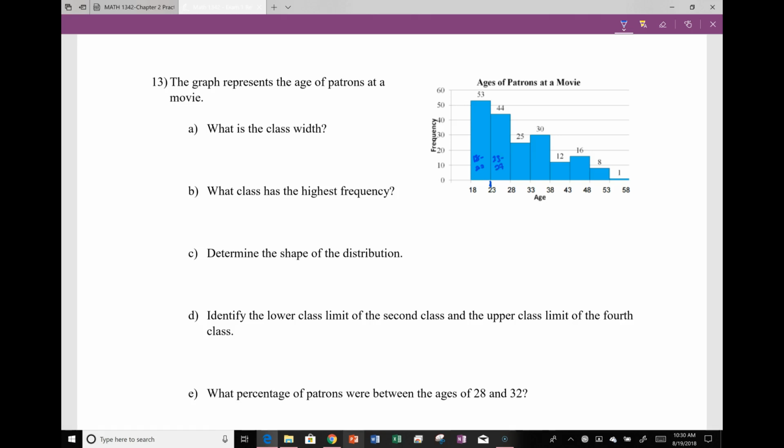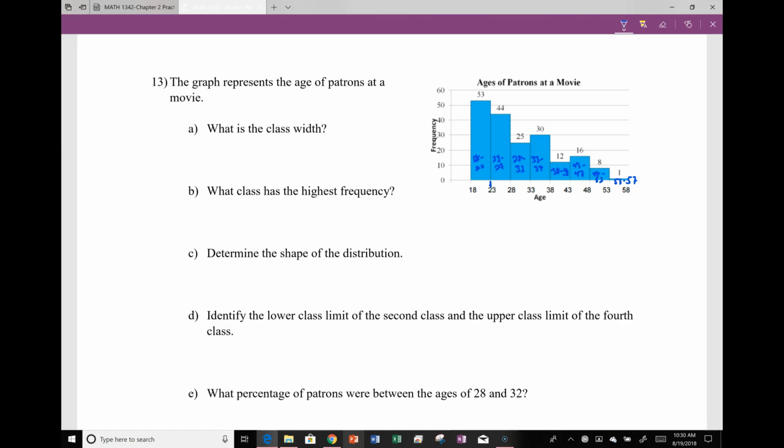So it goes 23 to 27, 28 to 32, 33 to 37, 38 to 42, 43 to 47, 48 to 52, and 53 to 57. You might want to make a note of this whenever you're looking at graphs. Recall that with histograms, this particular class only goes to one number less than this.